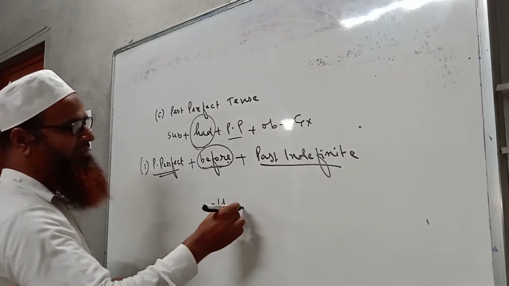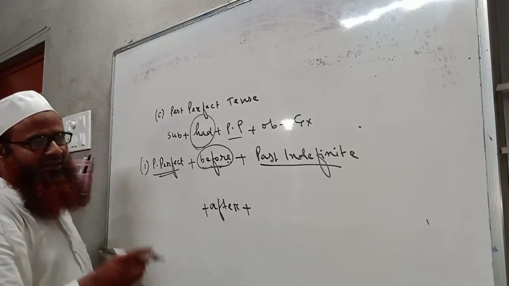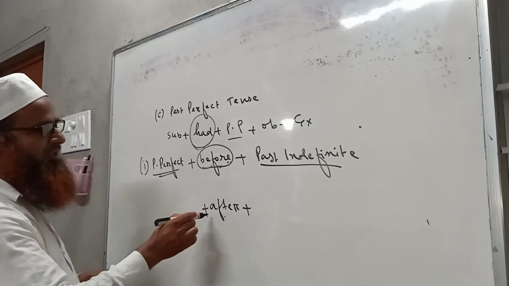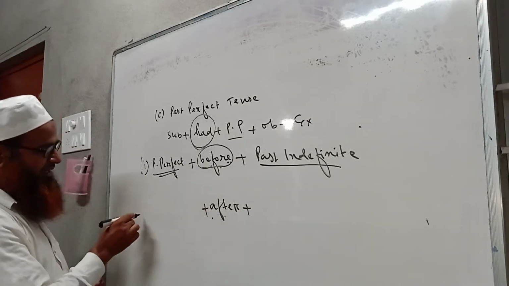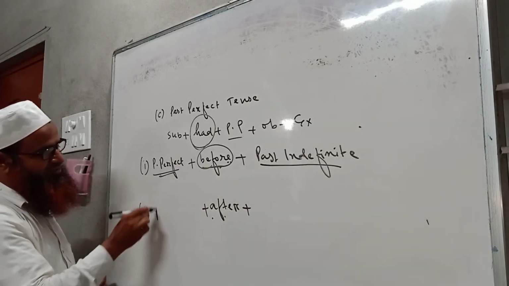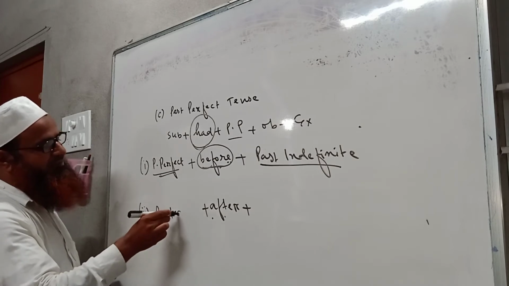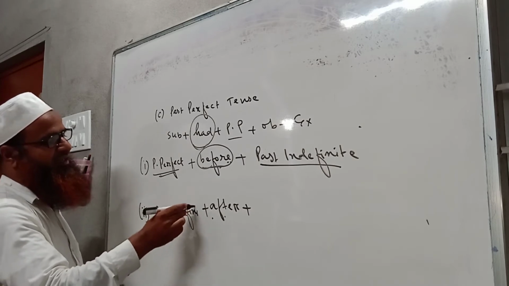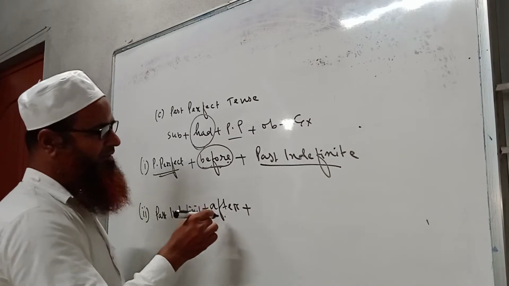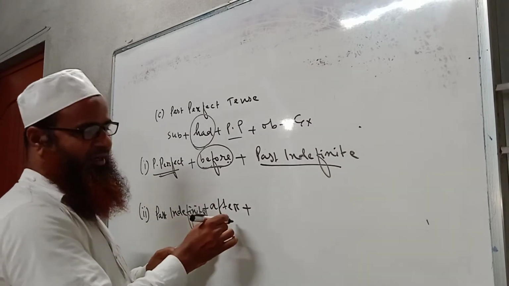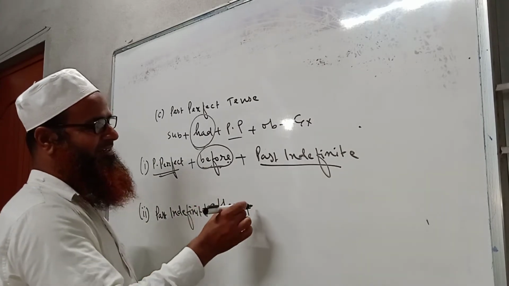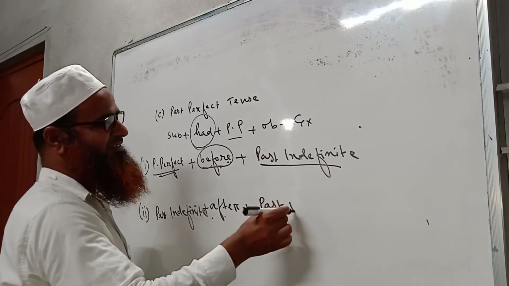Again, the part before the word after should be in past indefinite tense, and the part after the word after is written in past perfect tense.